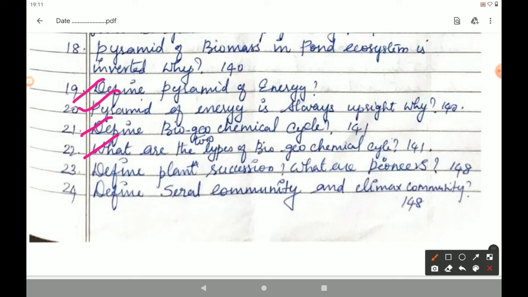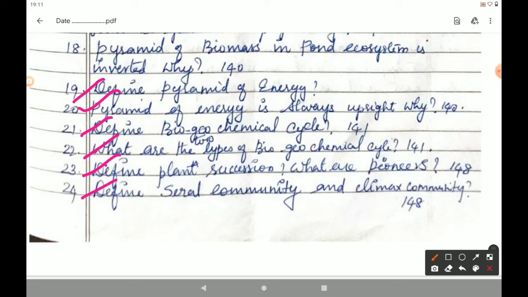Close the bracket. The next question, 24th question. Define seral community and climax community. In the same paragraph, page number 148, first paragraph, come to the last of the paragraph. A series of transitional developments of plant community, one after another in a given area, are called seral community. At the end of the final stage, a final plant community gets established, which is called the climax community.